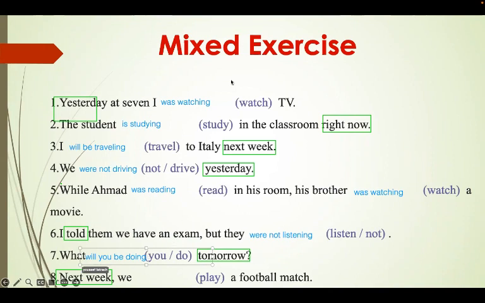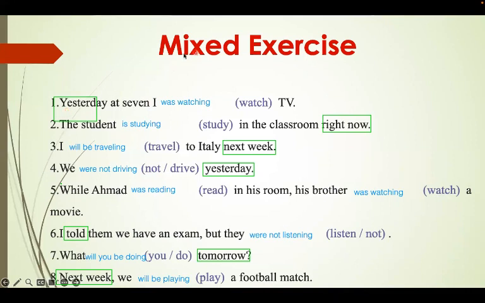Excellent. Last one. The keyword here is next week. So next week is going to be future. Very simple. So next week, we will be, and we add the verb, which is play. Then we add ing. We will be playing. Very good. Excellent. Let's have a quick look at the answers.